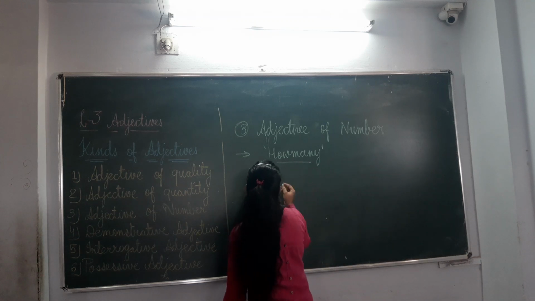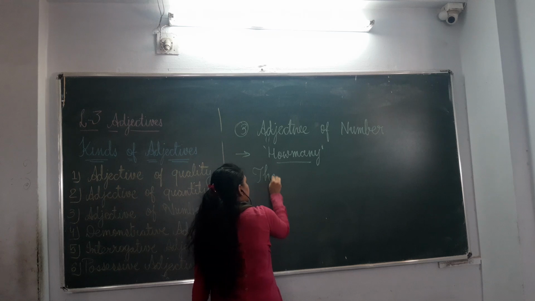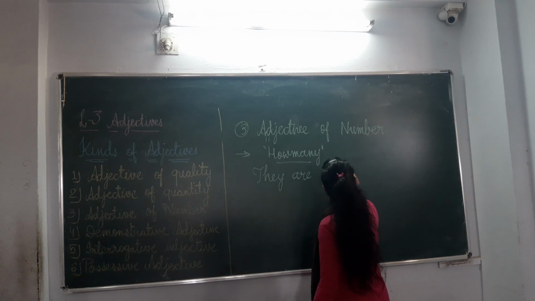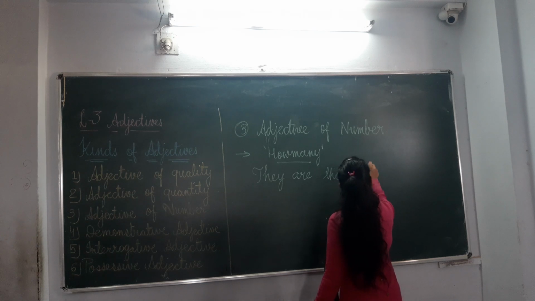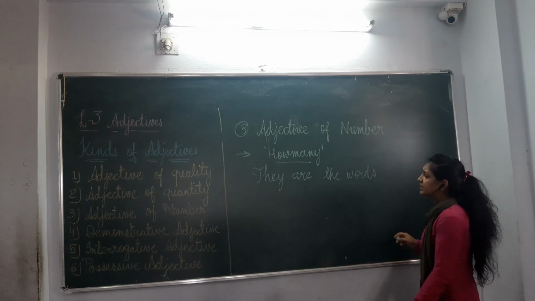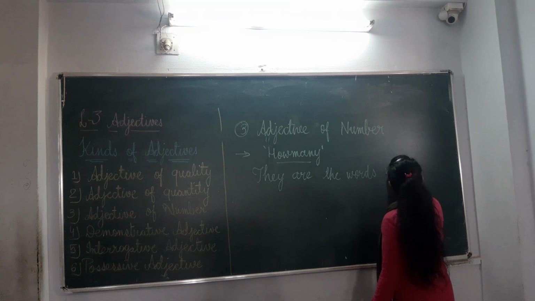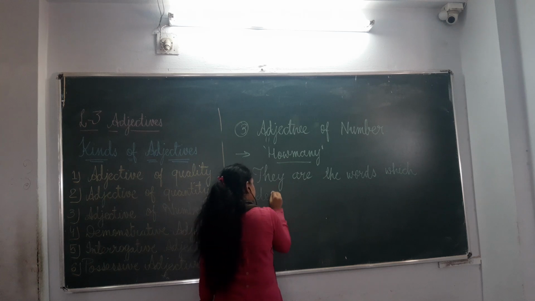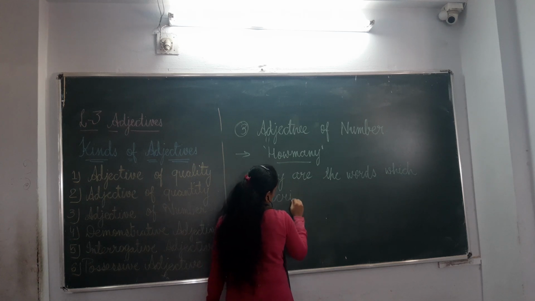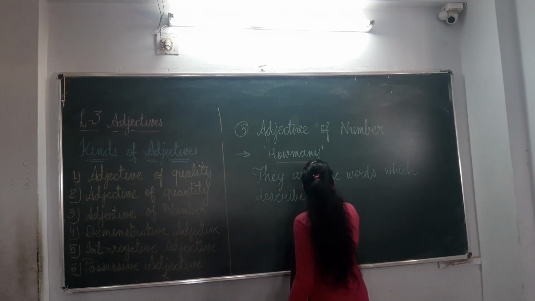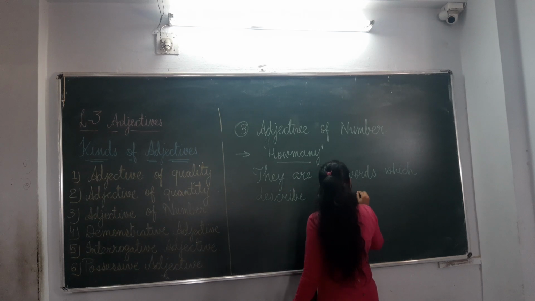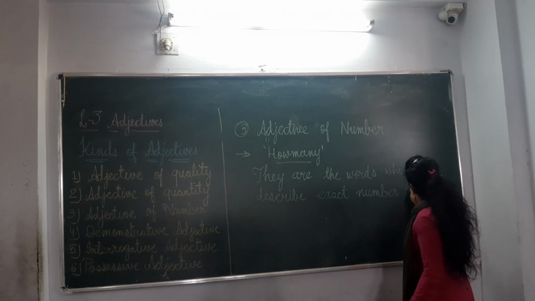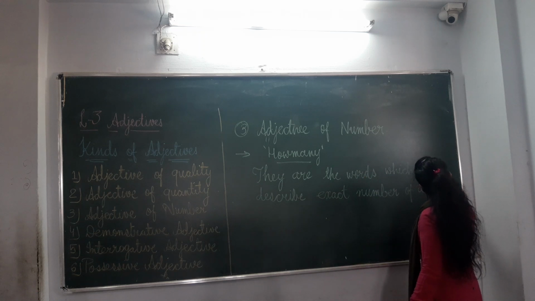I am giving you the definition. They are the words which describe the exact number of a noun.